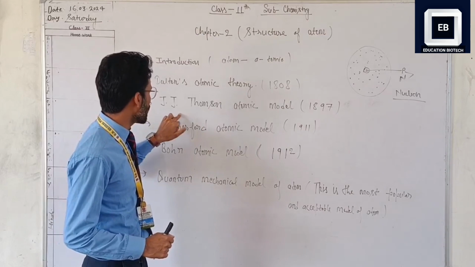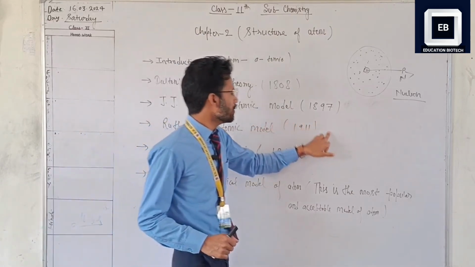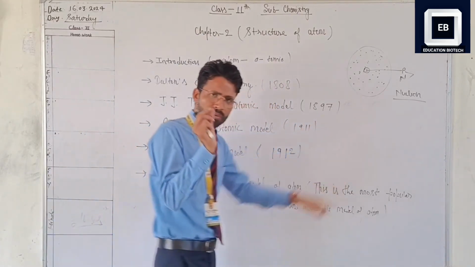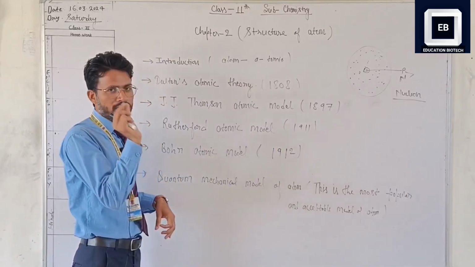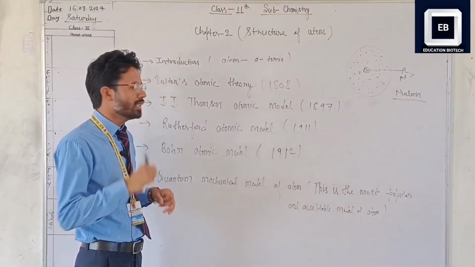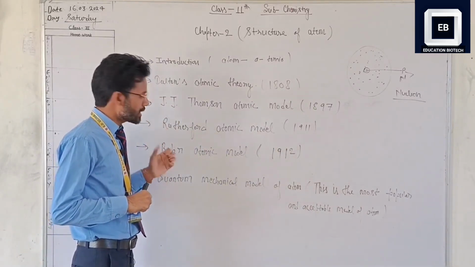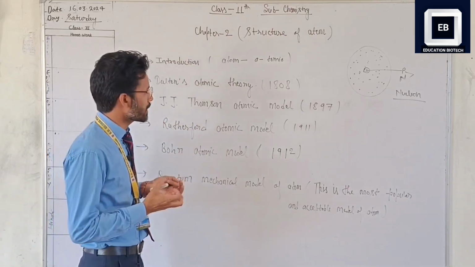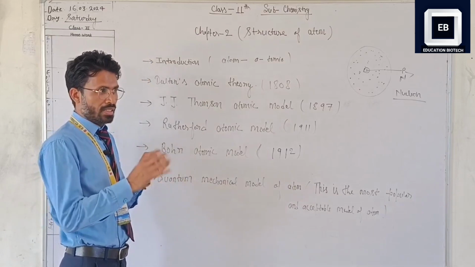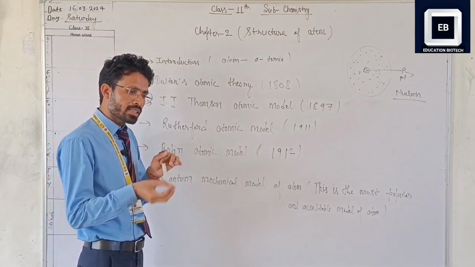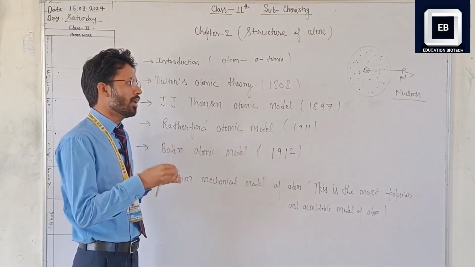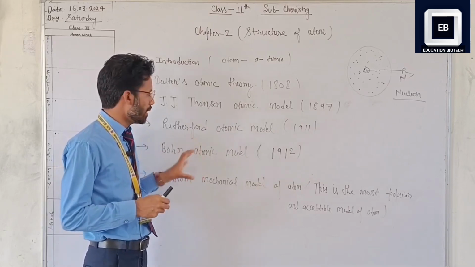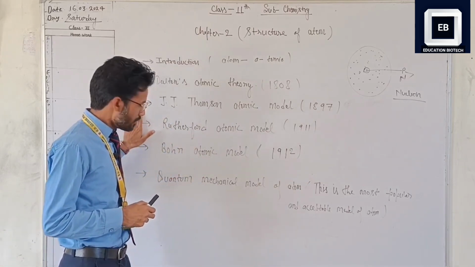After that, many atomic models have been given. You think that the atom is the smallest particle, which cannot be seen with naked eyes, but great scientists thought about it and told us what its structure is, how it exists, what things are present in it, and how they behave. These are the things they observed.